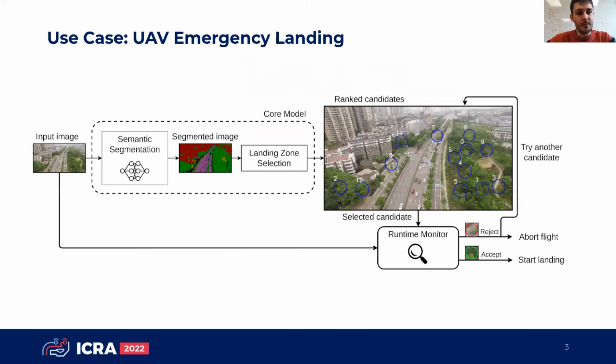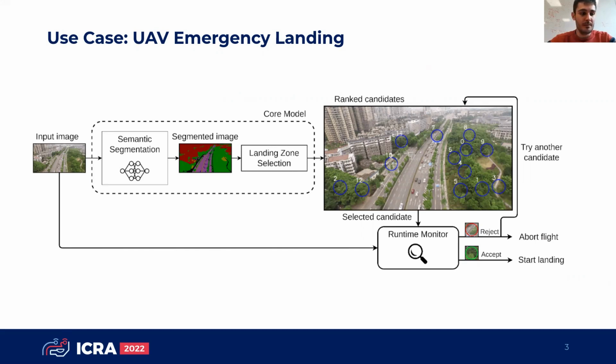To study this important problem, we decided to go through a use case of UAV emergency landing. So it's basically a drone in a city that's taking images and needs to select an area where it would be safe to land. So we built this full architecture, which uses semantic segmentation and then processes the segmented image to select a landing zone that would be safe for the drone to go. In addition to that, we built several runtime monitoring mechanisms to either accept or reject these zones, and we studied them through our example.